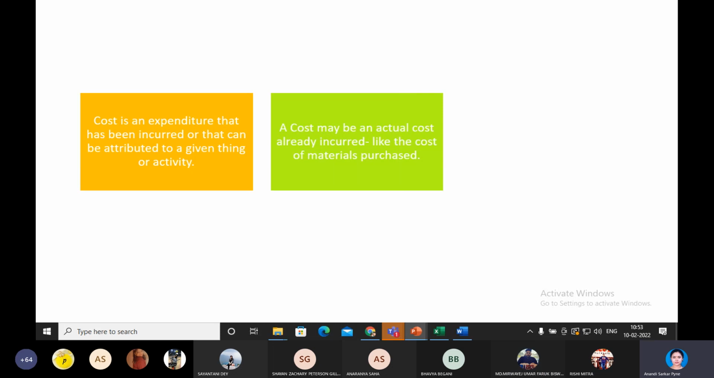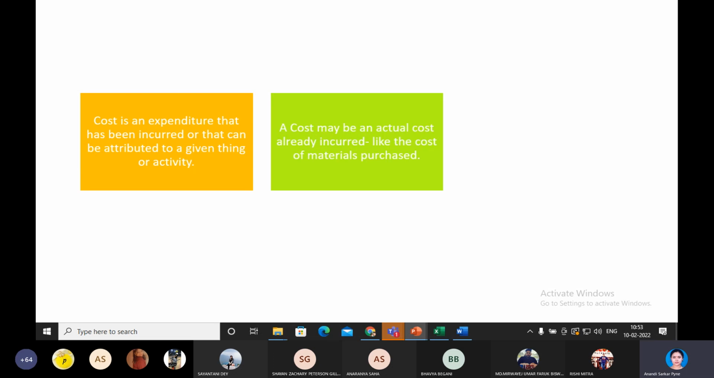Next is, so now a cost can be an actual cost which has already been incurred, like the cost of materials purchased. So now what is an actual cost? I think I have given this example previously also. Suppose you have purchased 10 rupees of Coca-Cola or Thums Up, whatever, I don't know your favorite brand. So your favorite cold drinks brand you purchase for rupees 10.